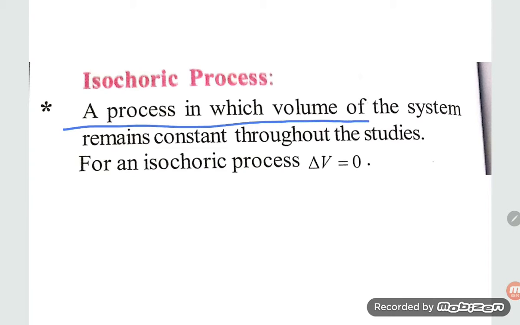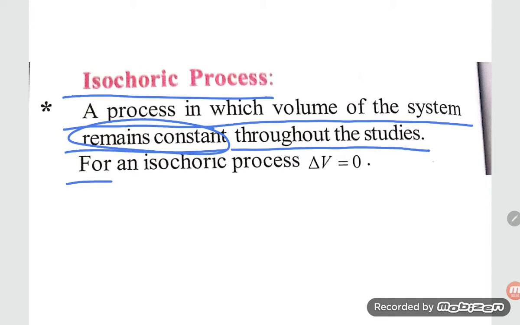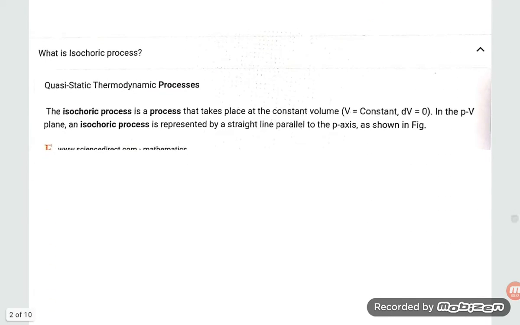A process in which volume of the system remains constant throughout is known as isochoric process. So volume of the system remains constant, that is isochoric process. For an isochoric process, delta V is equal to 0. That is, volume change is 0.